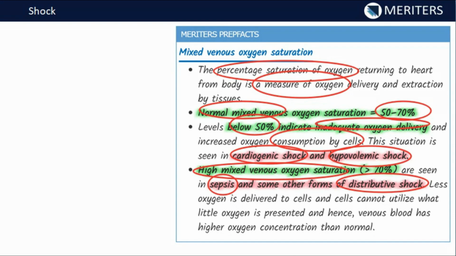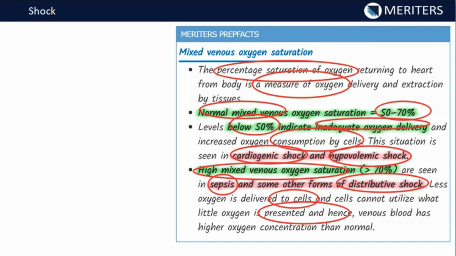So less oxygen is delivered to the cell and the cell cannot utilize what little oxygen is given, and hence venous blood has higher oxygen concentration. That simply indicates that if it is more than 70%, the earlier 30% was being delivered to tissue, but now tissues are not able to take that 30% also, because they are not able to utilize the oxygen, and that's why it has a high mixed venous oxygen saturation.